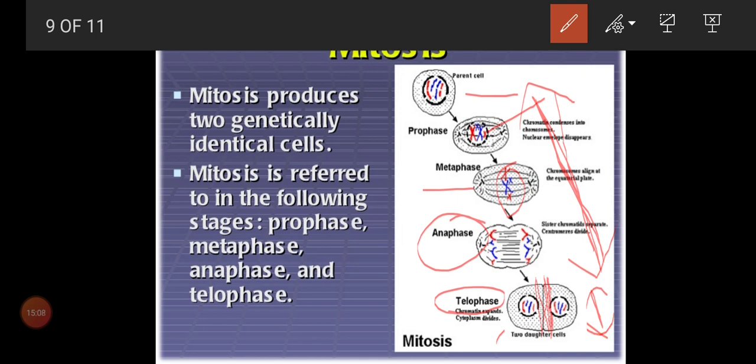So mitosis has four stages: prophase, metaphase, anaphase, telophase. Prophase, metaphase, anaphase, these three stages come under karyokinesis. What do you mean by karyokinesis? Splitting of the nucleus. The fourth stage, telophase, comes under cytokinesis, where they share even the cytoplasm, and we can see the cell plate or cell wall or plasma membrane formation. That's all about mitosis, children.